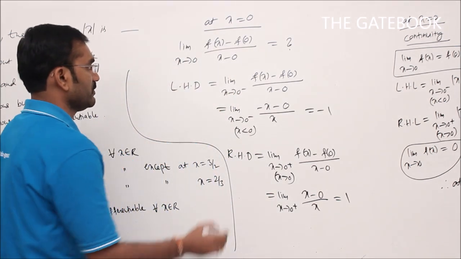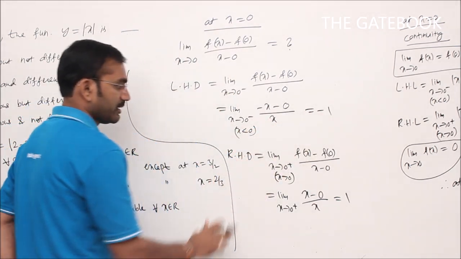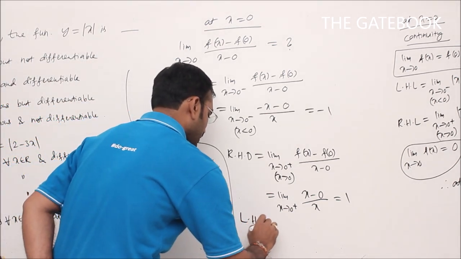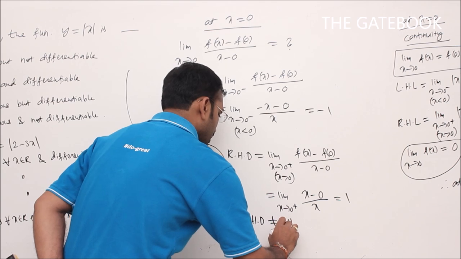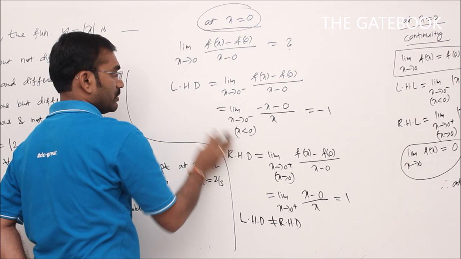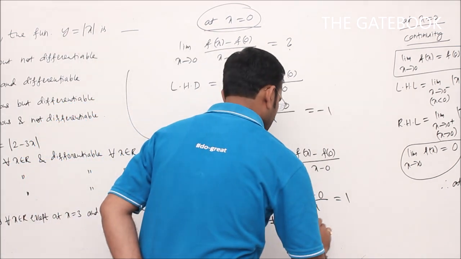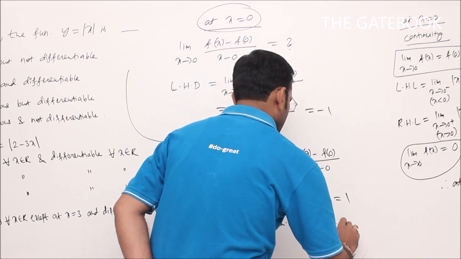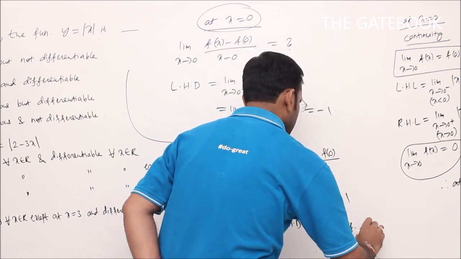So here the left hand derivative value is minus 1, whereas the right hand derivative value is plus 1. So the left hand derivative is not equal to the right hand derivative at x is equal to 0. Therefore, I can say that the function is not differentiable at x is equal to 0.